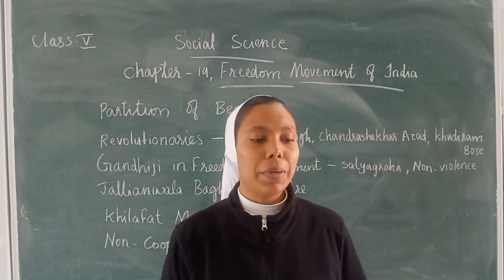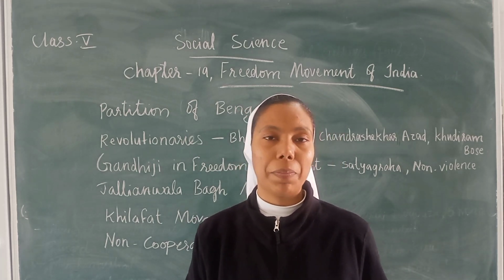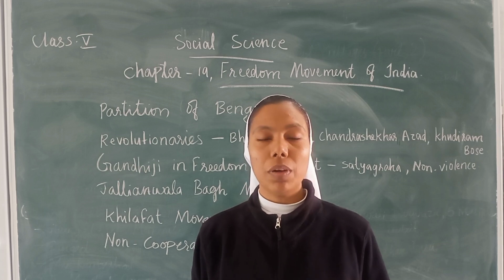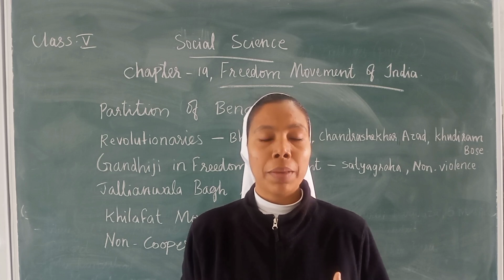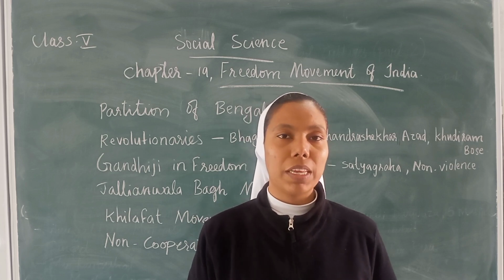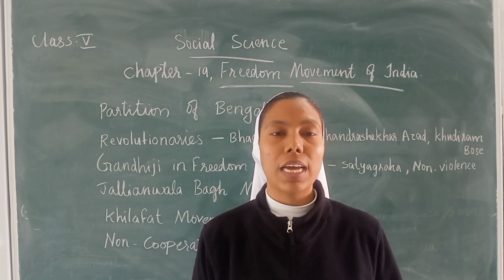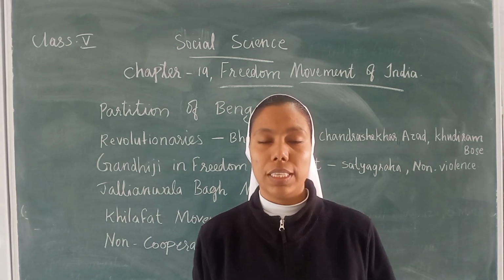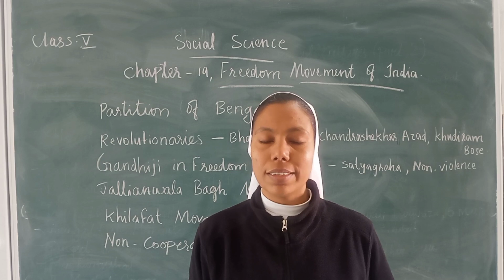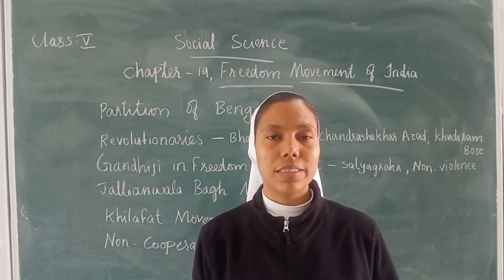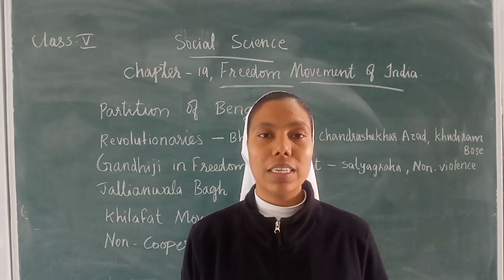The British were afraid of the growing popularity of the Indian National Congress. Seeing that its popularity was increasing, the British were very afraid, and as a result they adopted a divide and rule policy.